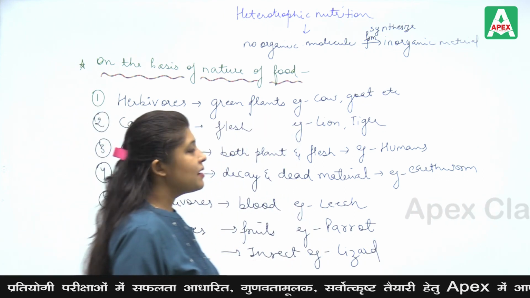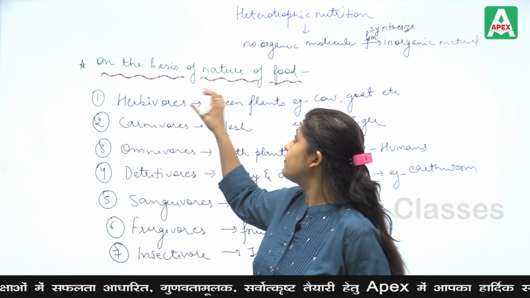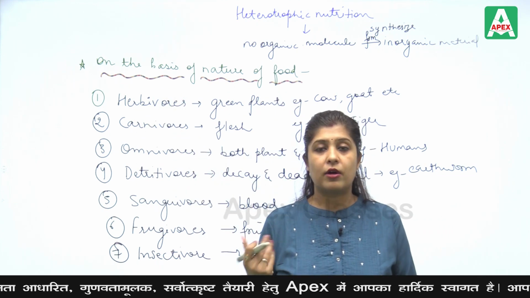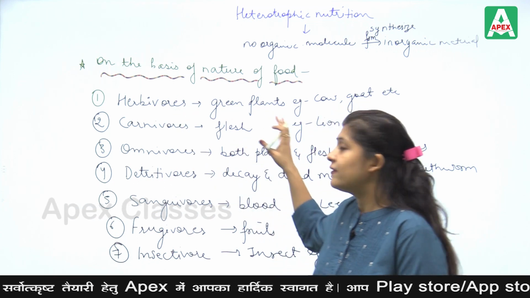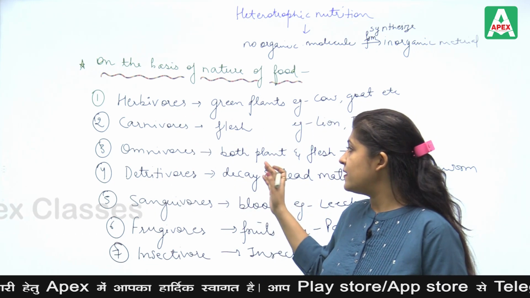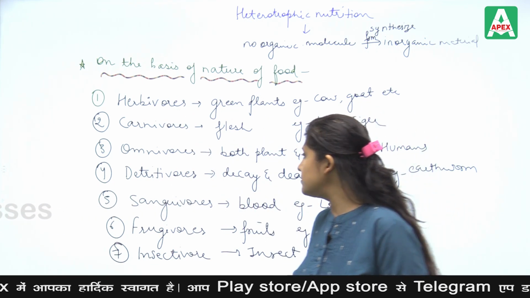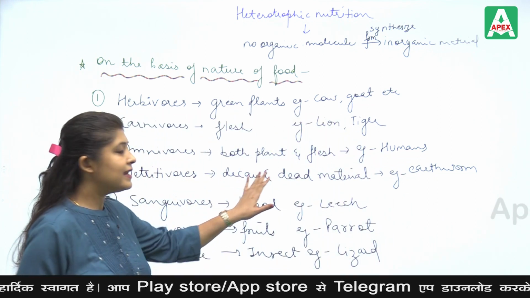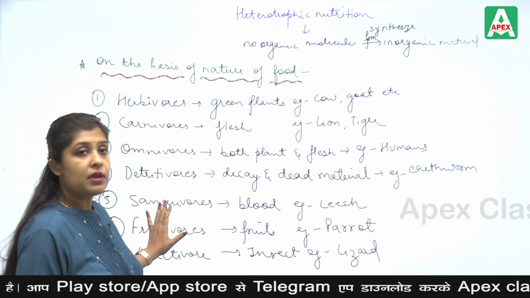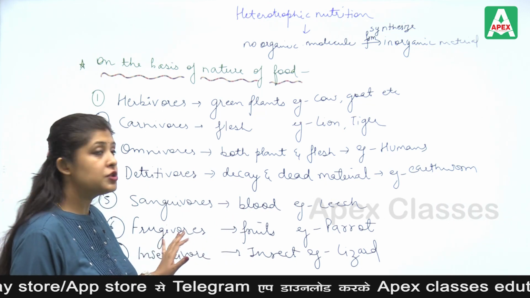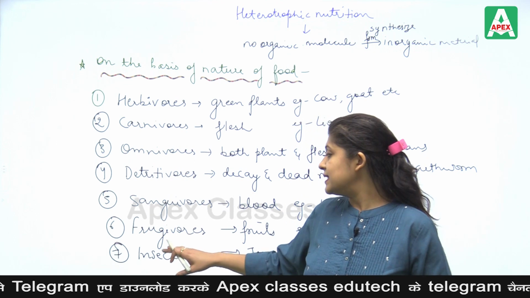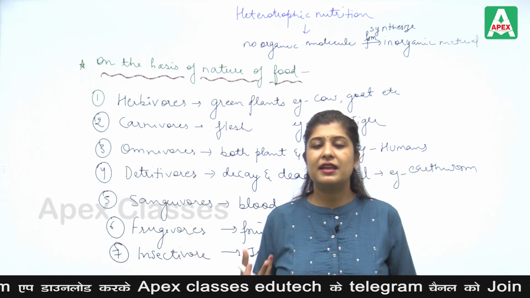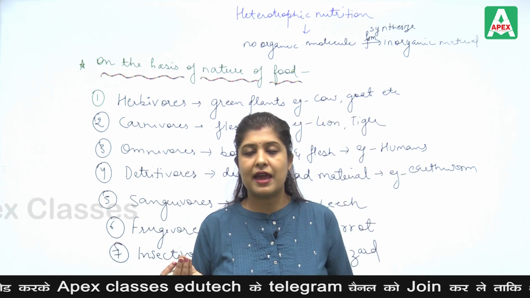So these are basically the classification of different types of food based on its nature. Herbivores, green plants; carnivores, flesh; omnivores, both plants and animals; detritivores, dead and decay material; sanguivores, blood; frugivores, fruits and vegetables; insectivores, insects and lower organisms.